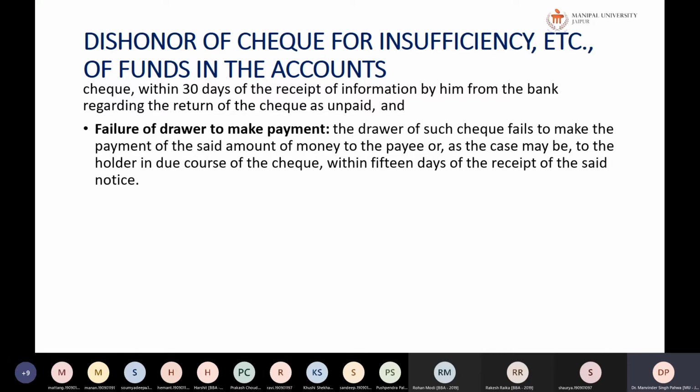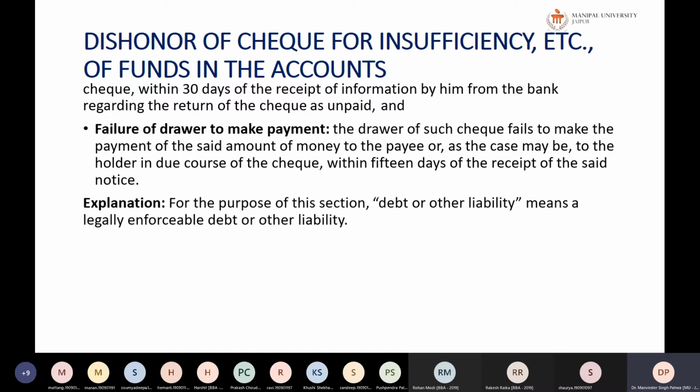A notice is to be served to the banker and to the drawer of the check, and he is given 15 days notice. This is also a legal provision, that a 15 day period will be given to that person to make the payment along with the dishonor charges. So the bank also deducts the dishonor charges, not only from the account of the drawer, but also from the account of the payee who has actually got the check dishonored. So that is again to be paid.